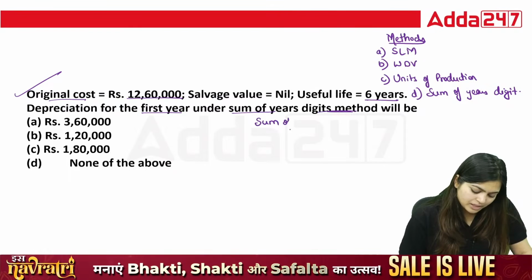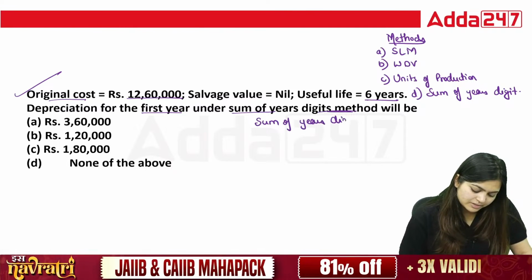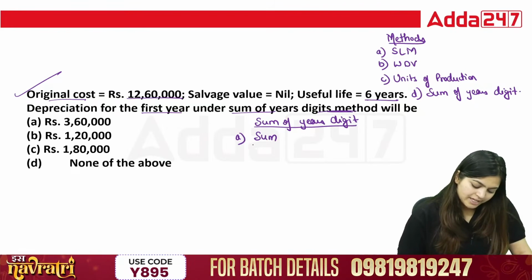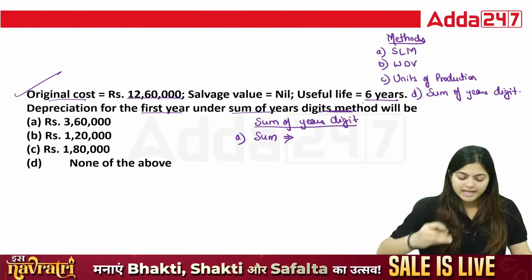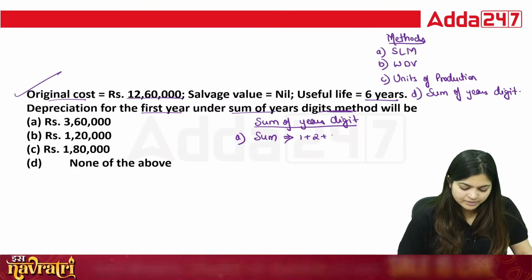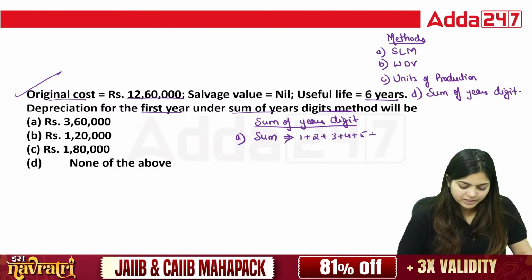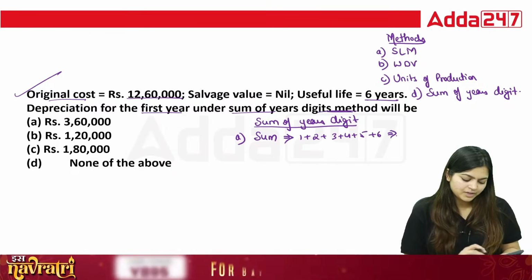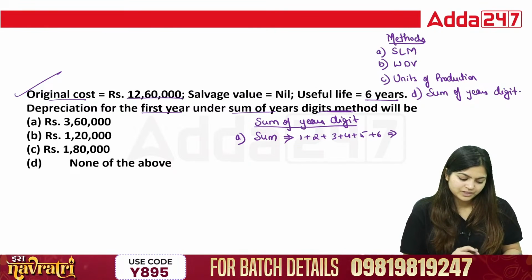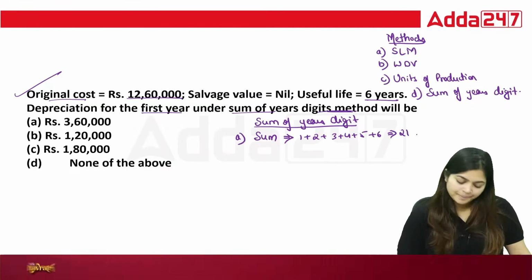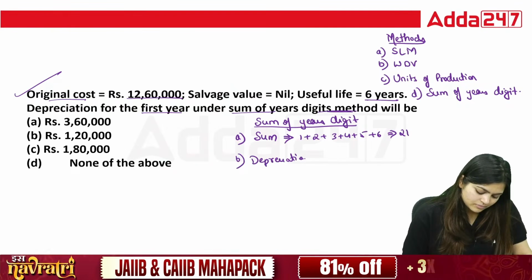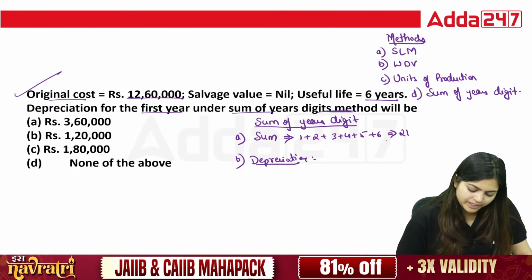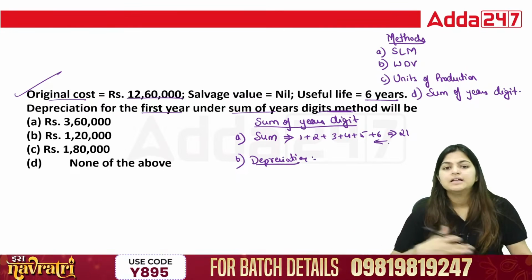In the sum of years digit method, first we need to calculate the sum. This is the first step. You need to calculate the sum of all your years: first year, second, third, fourth, fifth, and sixth. Add all these, 1, 2, 3, 4, 5, 6. Total is equal to 21. For depreciation, you will start calculating from the backside, from your last year.